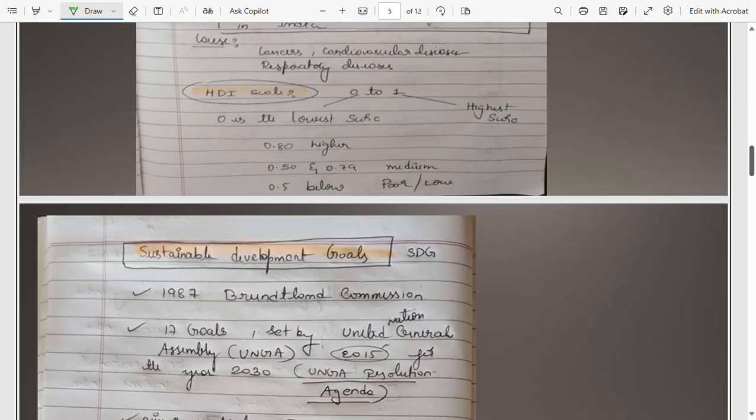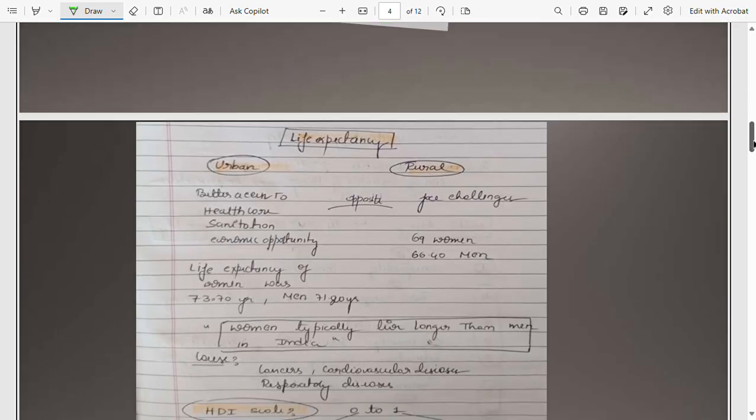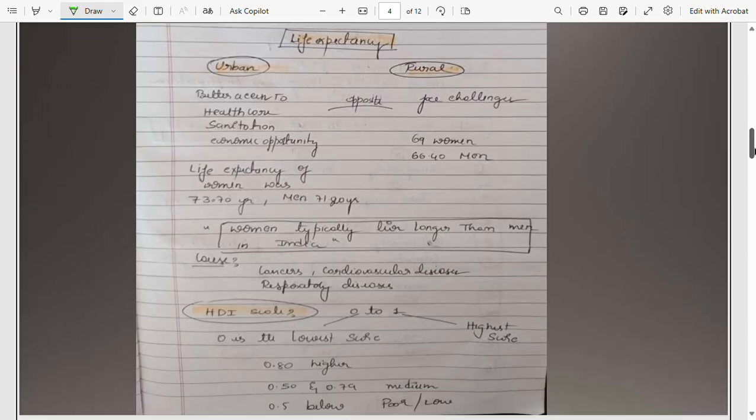Moving on, we have the statistics for the life expectancy of people living in urban areas and rural areas. In urban areas, since there is better access to healthcare, sanitation, and economic opportunities, the life expectancy of people residing in urban areas is more.